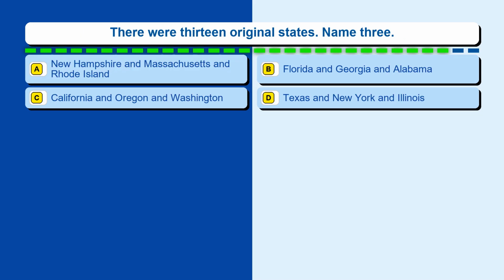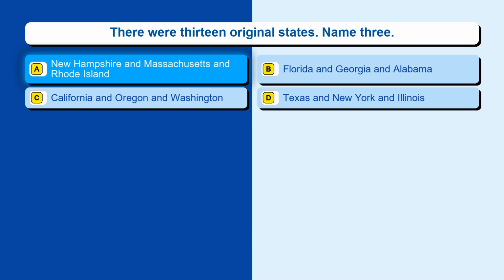Question 68. There were 13 original states. Name 3. Option A, New Hampshire and Massachusetts and Rhode Island. Option B, Florida and Georgia and Alabama. Option C, California and Oregon and Washington. Option D, Texas and New York and Illinois.